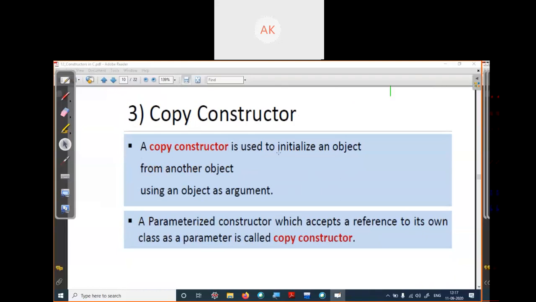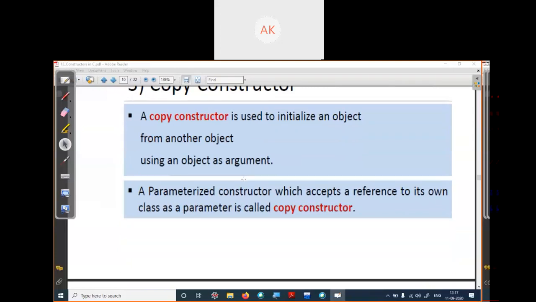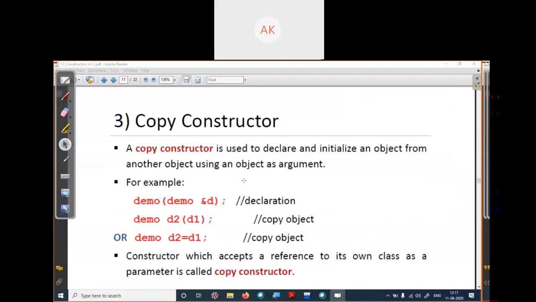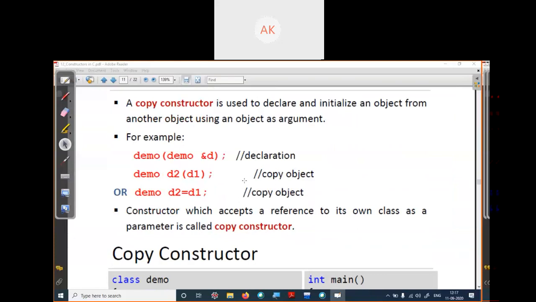A copy constructor is used to initialize an object from another object which already exists. Just see the example of how we can create it. Write your class name followed by ampersand d, where d is the object from which we are copying data.